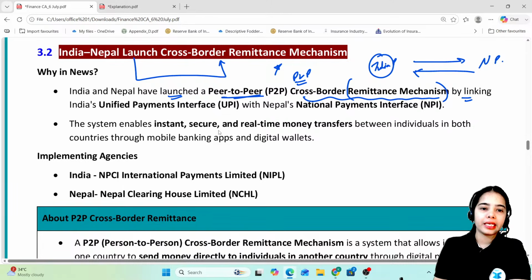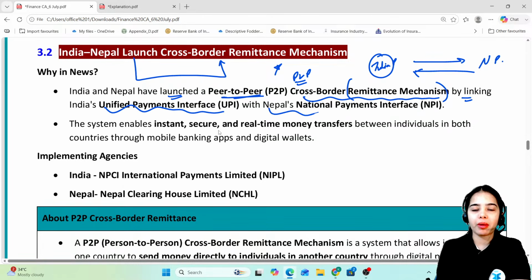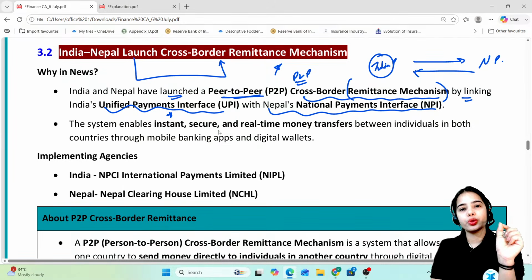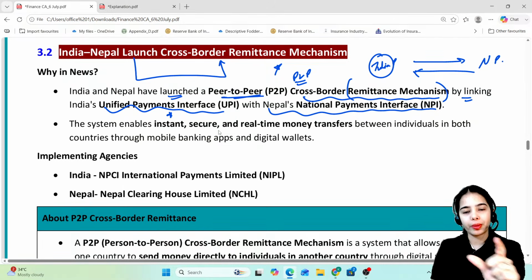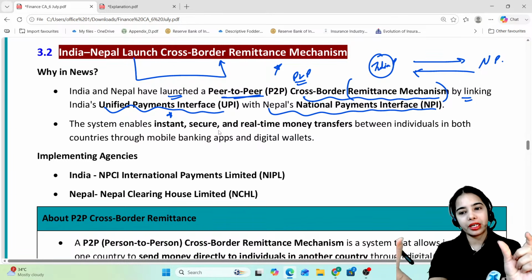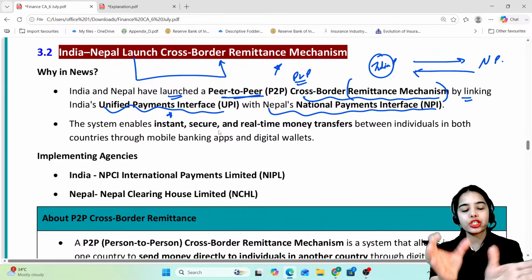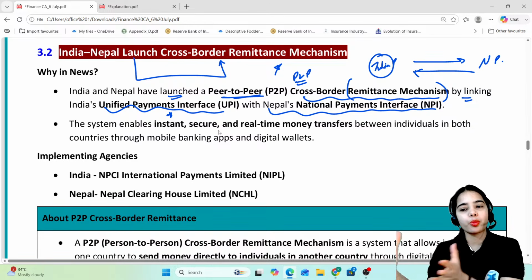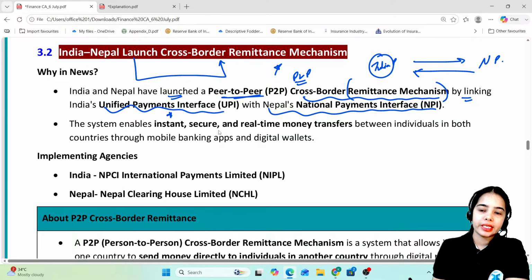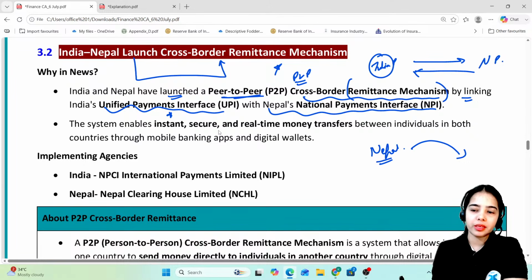Okay? By linking India's UPI with Nepal's national payment interface. So basically the India's unified payment interface, that is India's UPI, has been connected or has been linked with Nepal's national payment interface, so that with this linkage the person to person peer to peer cross border remittance becomes easy. Okay? So let's say there is someone that is living in Nepal. Now they want to send the money in India to a relative.